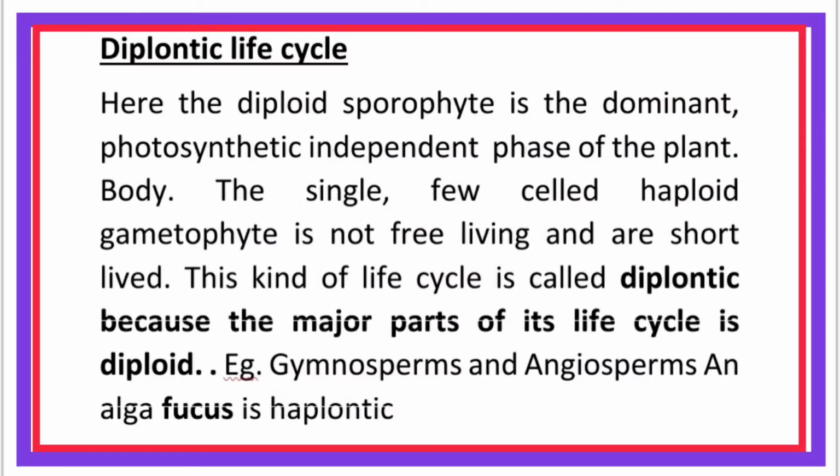Diplontic life cycle. Here the diploid sporophyte is the dominant, photosynthetic, independent phase of the plant body. The single few-celled haploid gametophyte is not free-living and is short-lived. This kind of life cycle is called diplontic because the major part of its life cycle is diploid. Example, gymnosperms and angiosperms. The alga Fucus is diplontic.